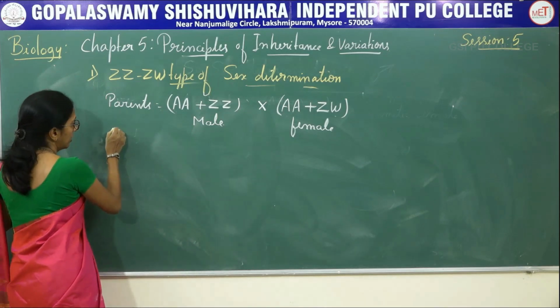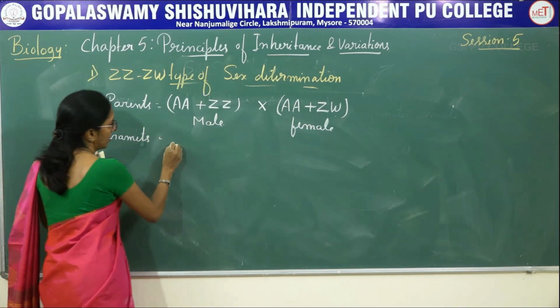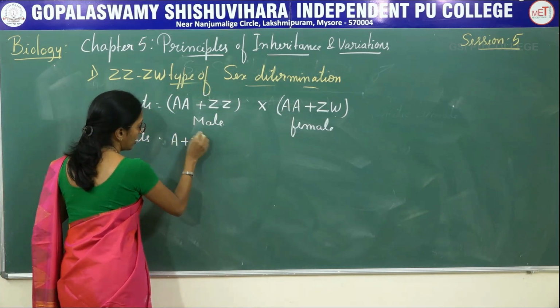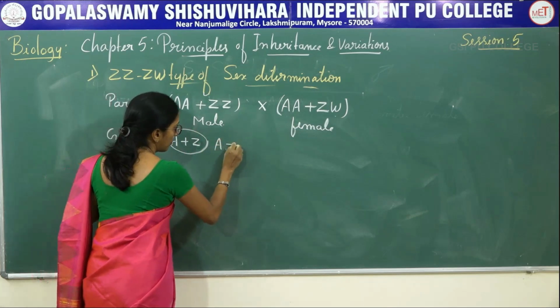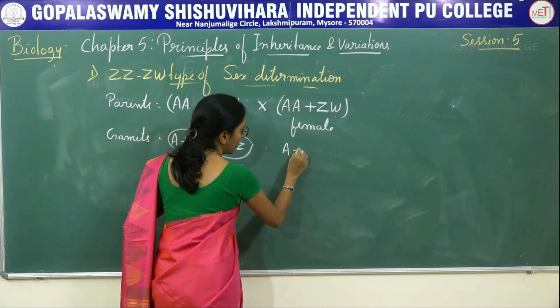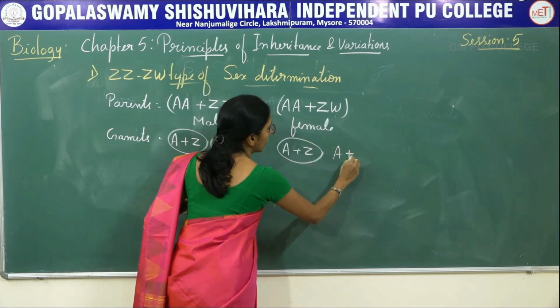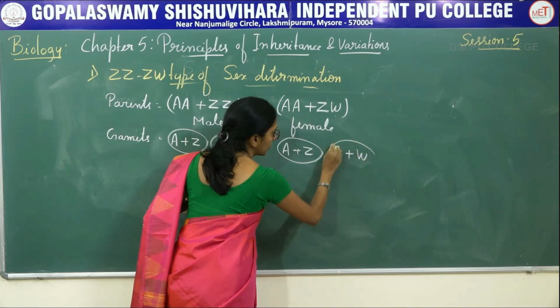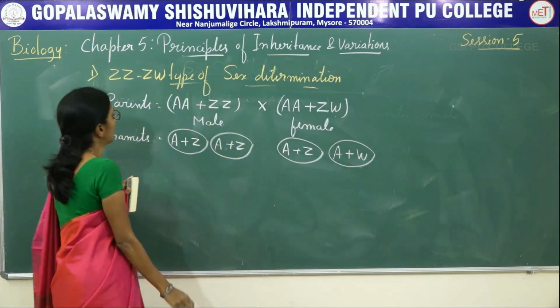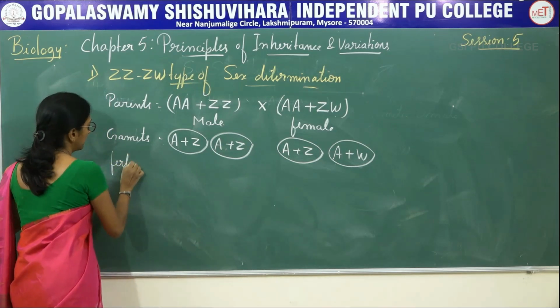Now coming to the gametes: A plus Z, one type of gamete, and A plus W, another type of gamete. Coming to the fertilization.